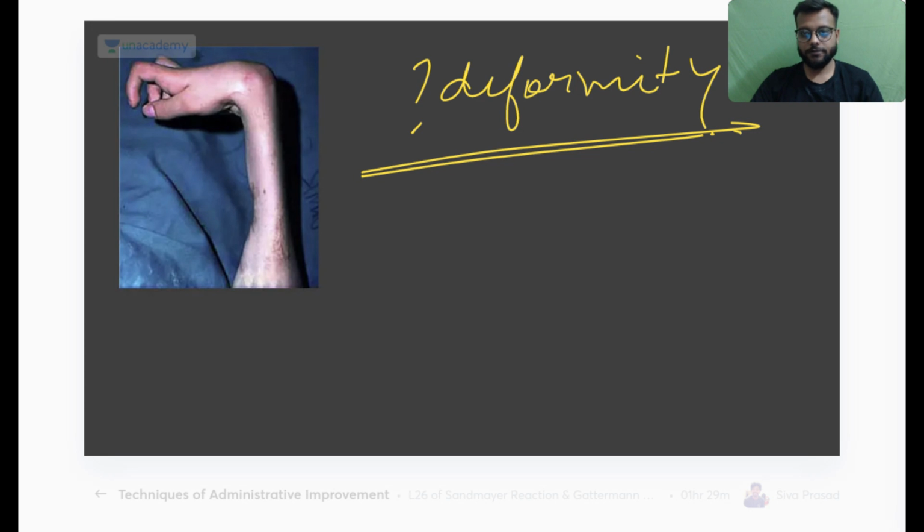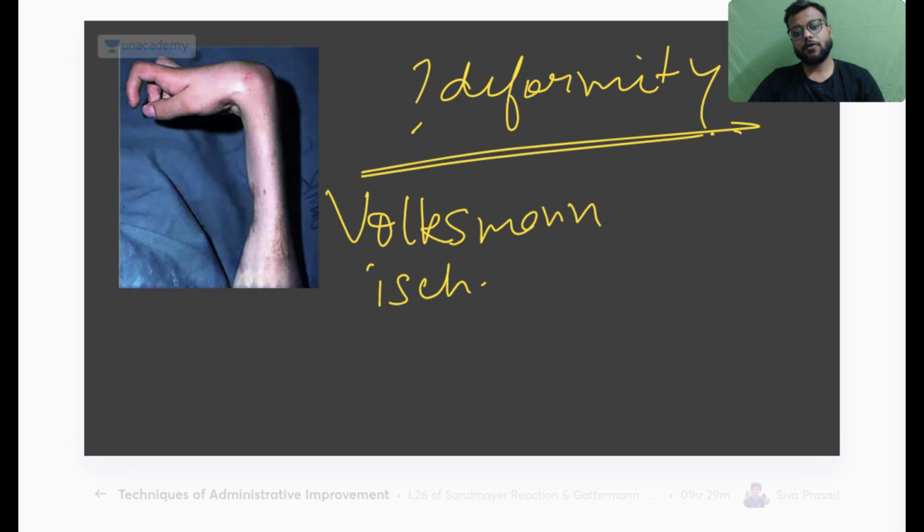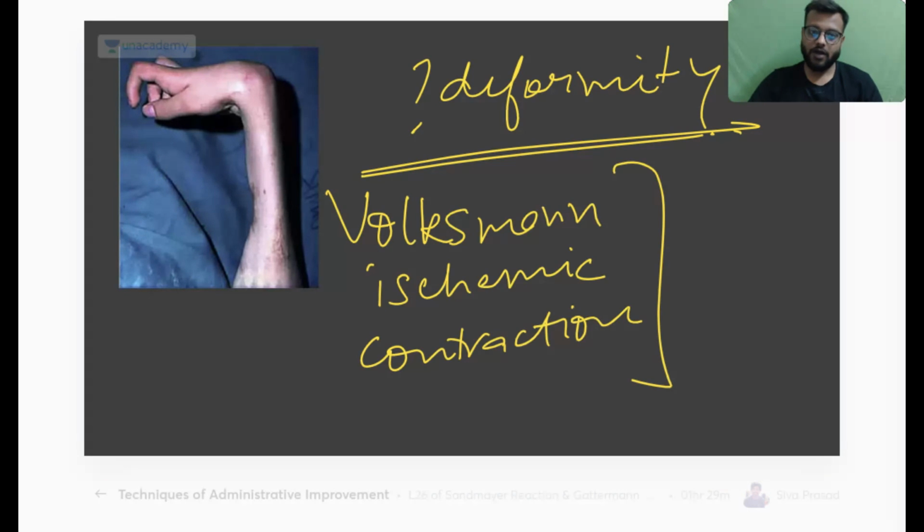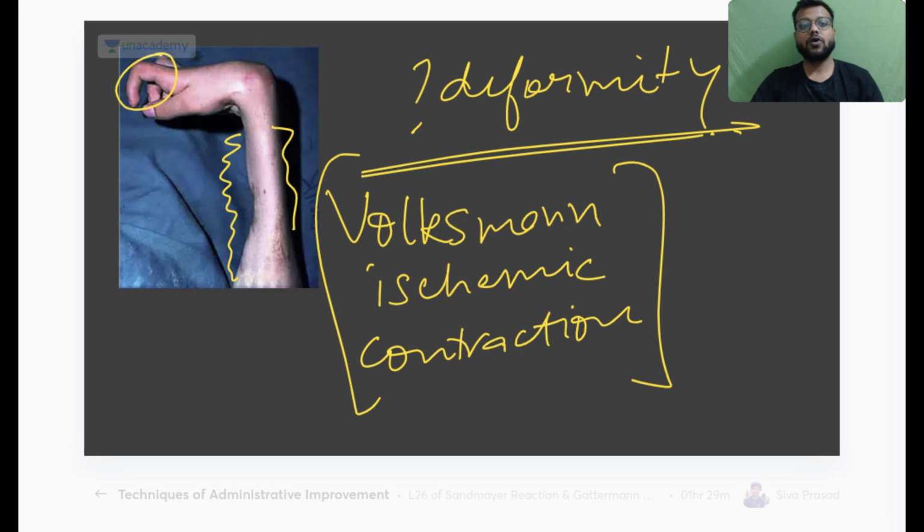No, this is not ulnar nerve palsy. This is your Volkmann ischemic contracture. Now, it is looking like wrist drop, but it is not wrist drop. Why? Because first of all there is this deformity here, and also you can see the atrophic changes in the arm. So the deformity is Volkmann ischemic contracture following Volkmann ischemia or the compartment syndrome.